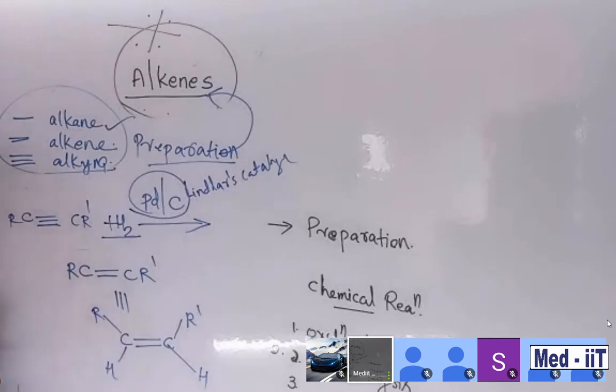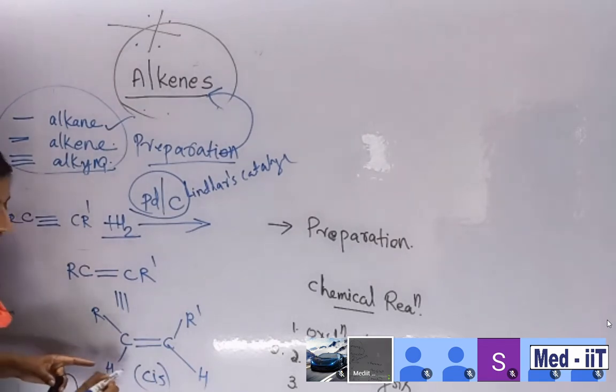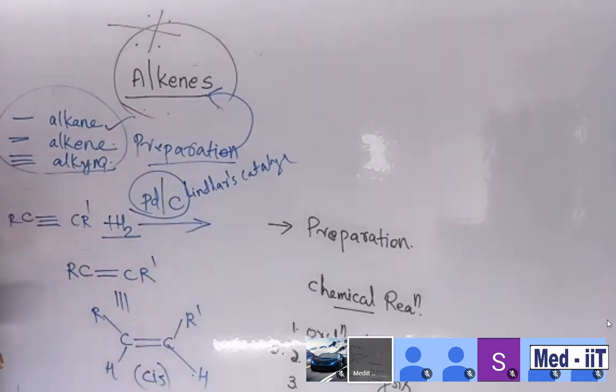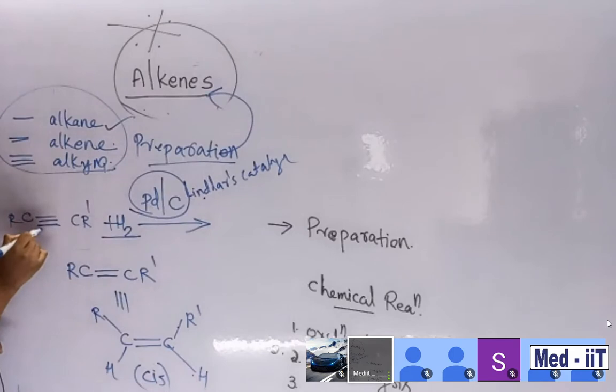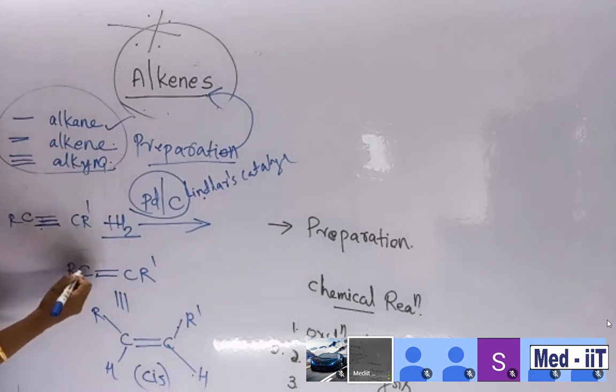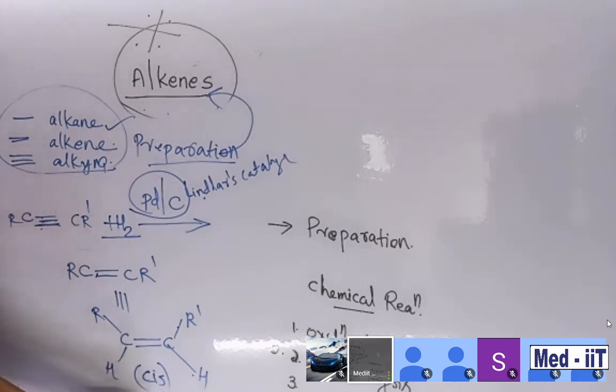So which type of alkene is there? This is cis alkene. Why cis alkene? Because the hydrogens are arranged on the same side. These alkyl groups are on the same side. So we can say that it is a cis alkene. Clear? So in the presence of Lindlar catalyst, alkyne undergoes reduction with the addition reaction. We can say reduction because the triple bond is going to reduce into a double bond. So anyway, cis alkene is formed.